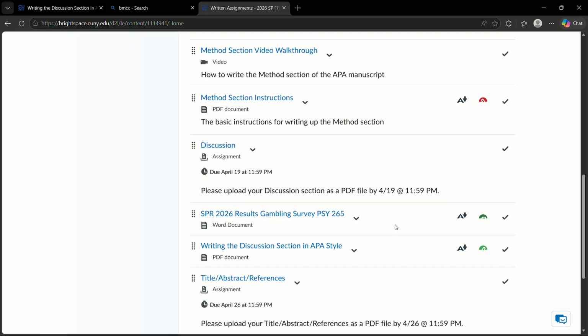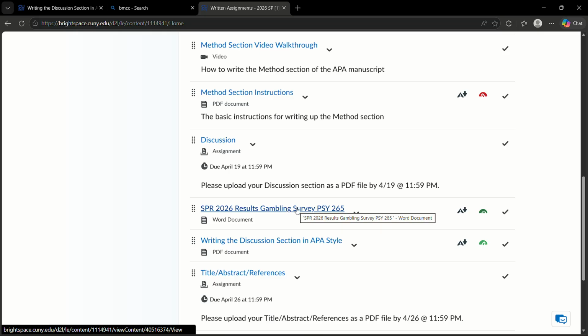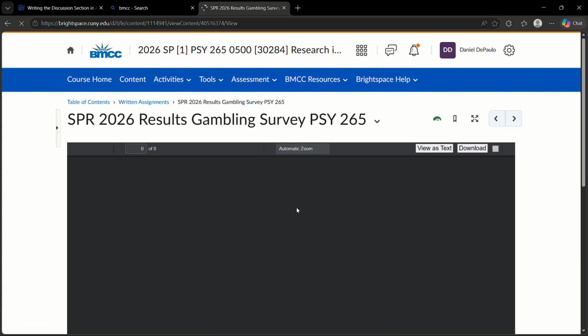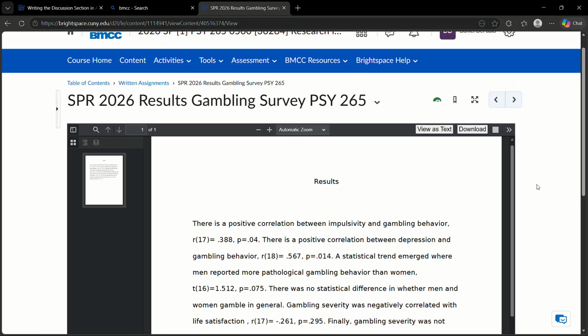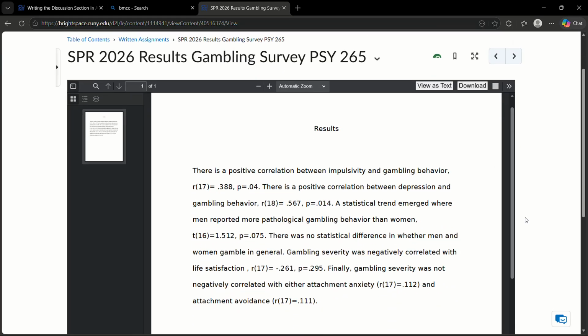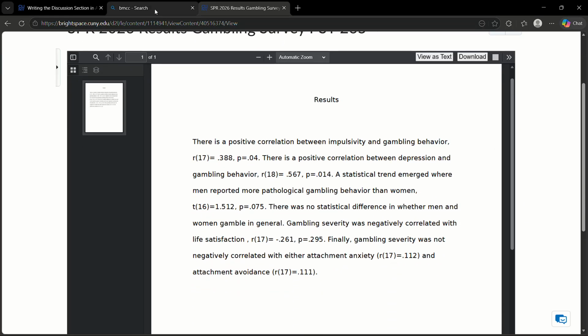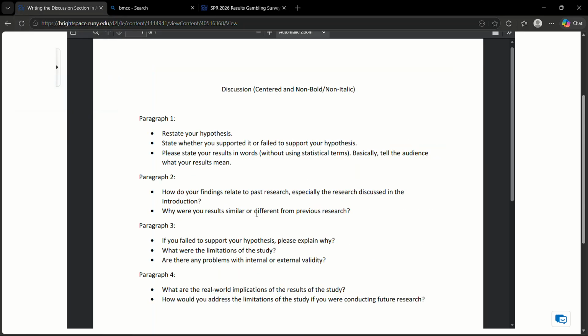So the results section comes after the method section and before the discussion section. So you don't have to write anything in the results section, it's already done for you. So let's take a look at the results of the survey. These are preliminary results, of course. So there were 5 hypotheses we tested. If you want to review the hypotheses, you want to